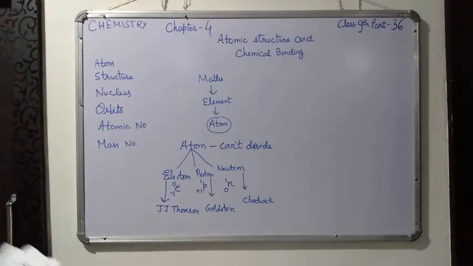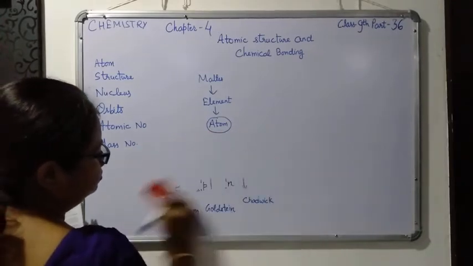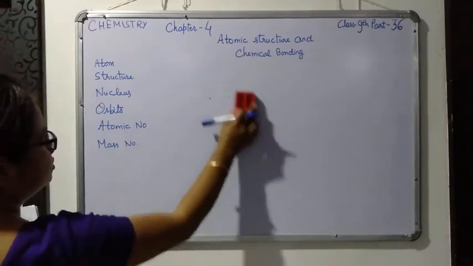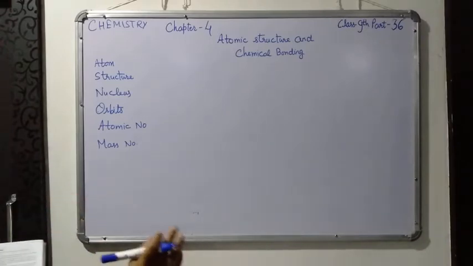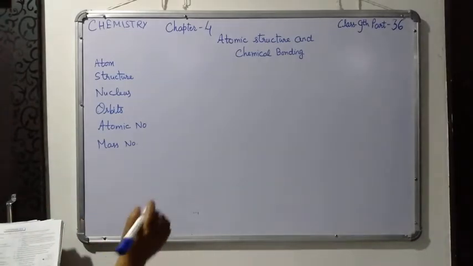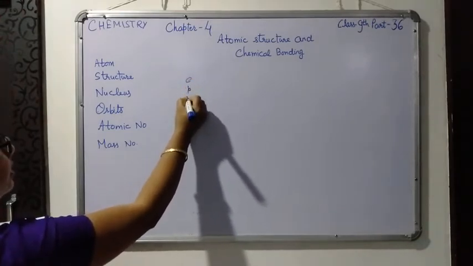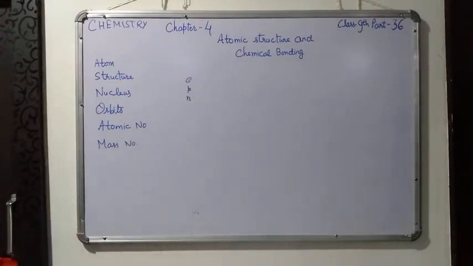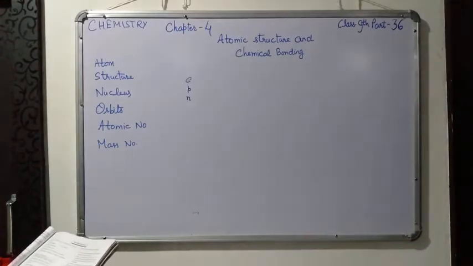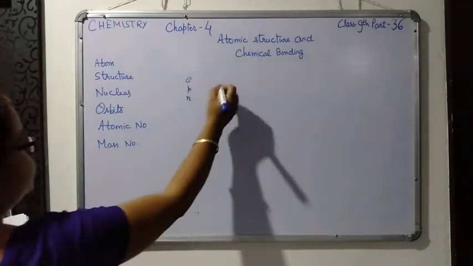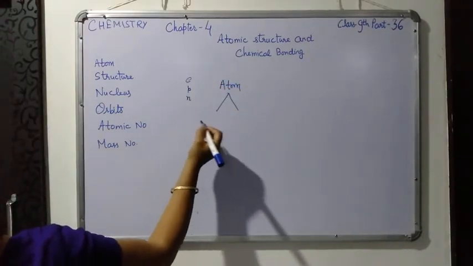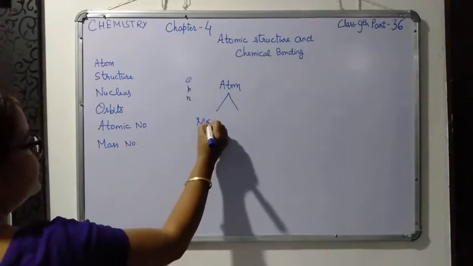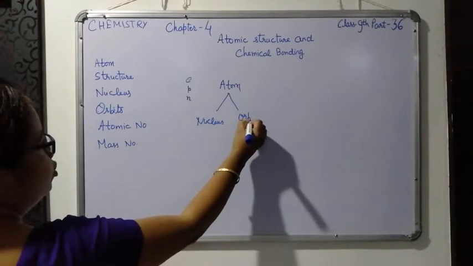Now you have to see atoms and their structure. An atom is built of a number of subatomic particles. The three subatomic particles of great importance in understanding, I told you, are electron, proton and neutron. There are two structural parts of an atom. The first one is the nucleus and the second one is the orbit.